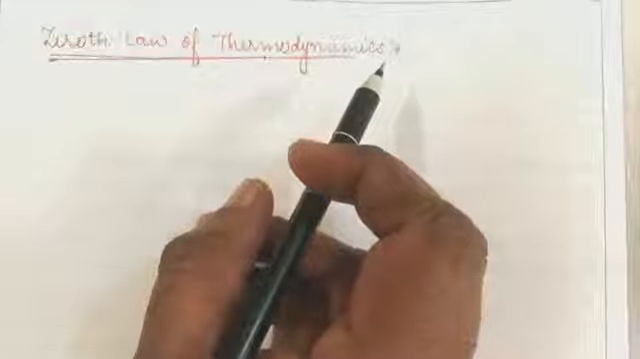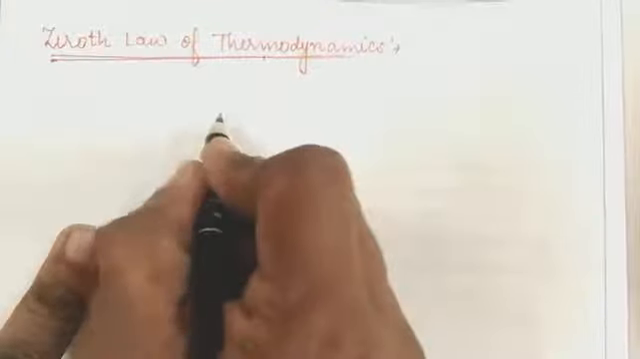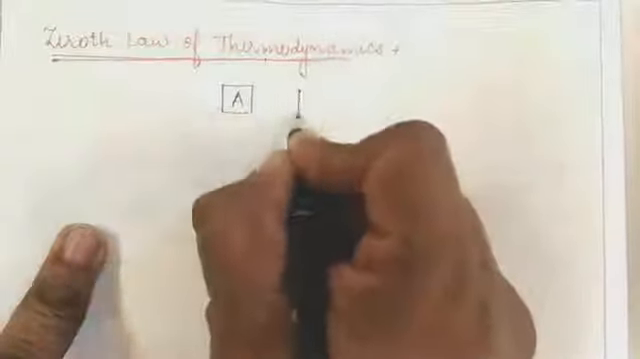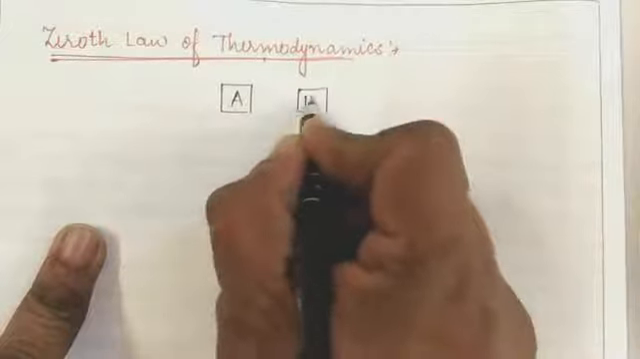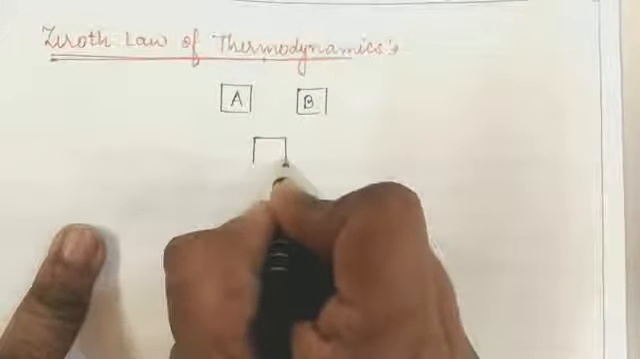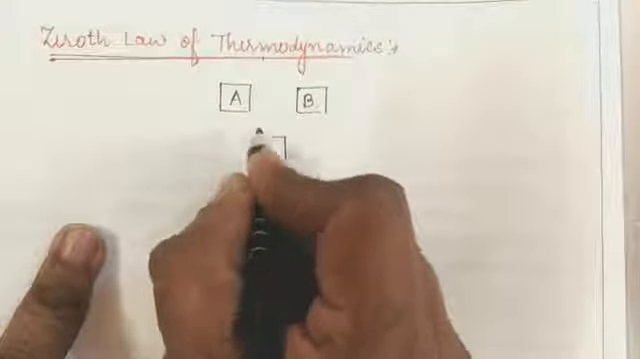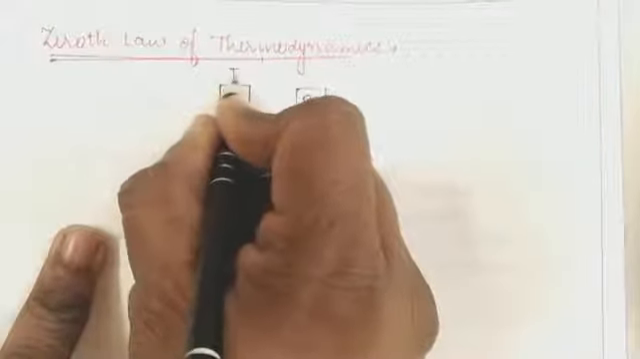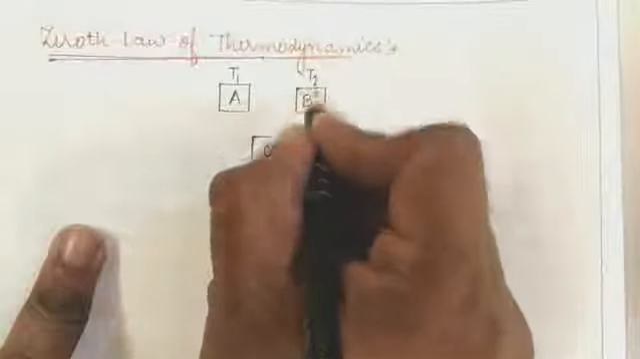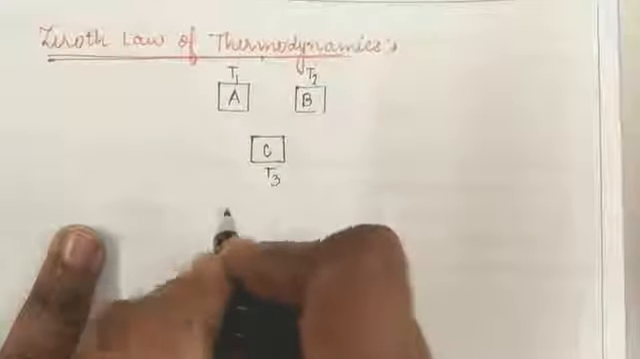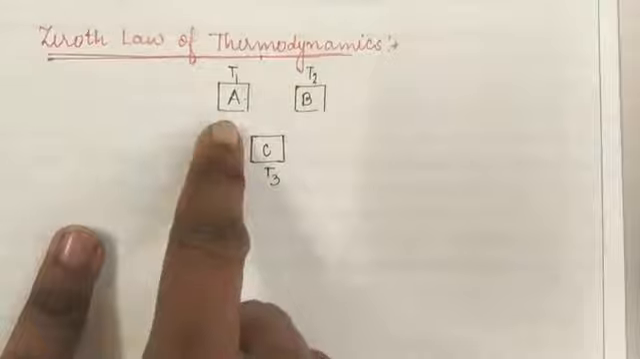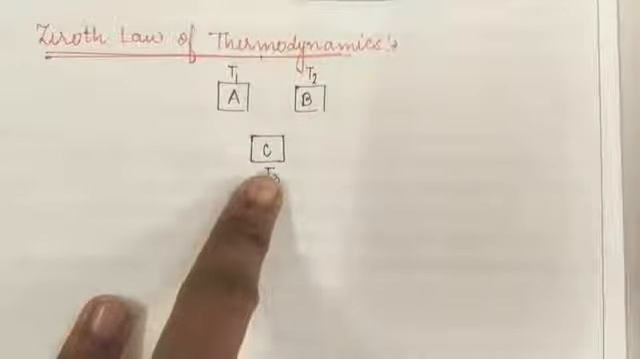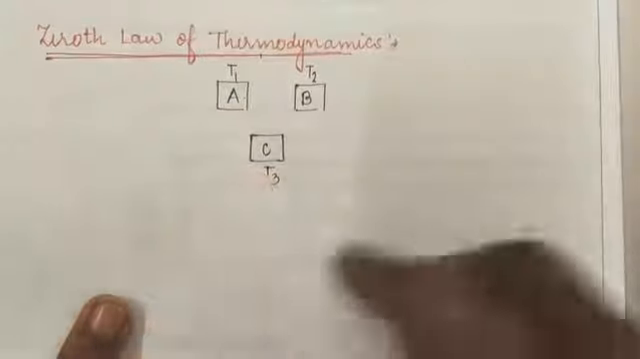So let us suppose a system in which we have three bodies. This is the first body A, this is the second body B, and the third body is C. Let us suppose the three bodies A, B and C, where body A has temperature T1, body B has temperature T2, and body C has temperature T3. Students, now